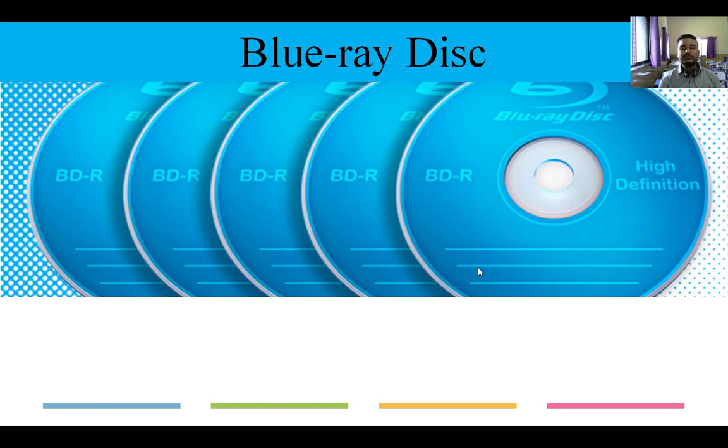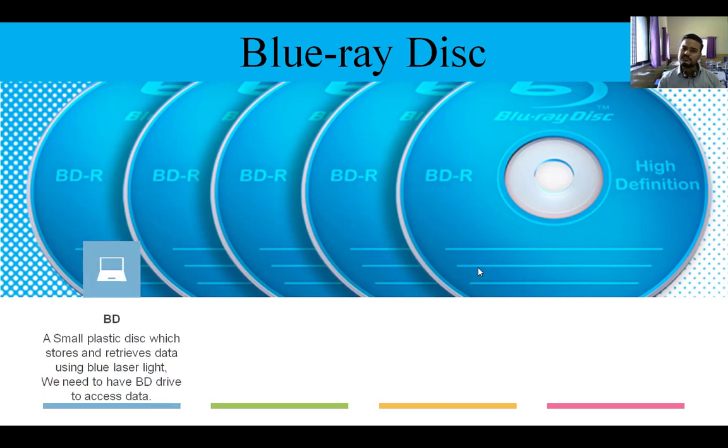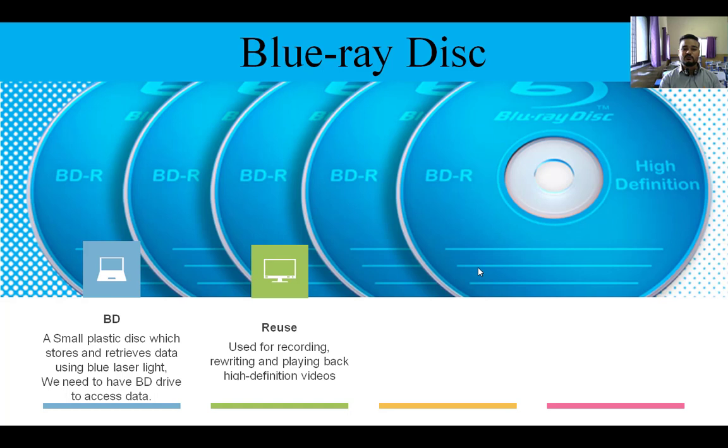Now the father of all these compact discs, that is Blu-ray disc. See that its name also has high definition written. This is also a small plastic disc which stores and retrieves data using which light now? Blu-ray light. Which light? Blue laser light. And for this also we need a special drive that is called Blu-ray disc drive. Without that we cannot access the content of this one.